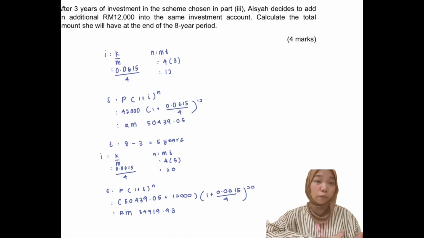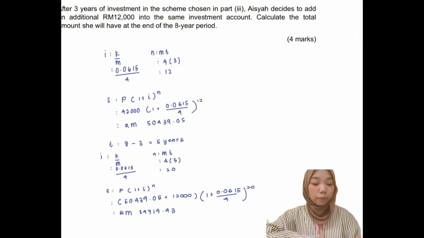Next, we have to find the total amount for the remaining years, which is 8 minus 3 equal to 5 years. And then we just find the values of I and N. I equal to K over M, which is 0.0615 over 4, and then M times T, which is 4 times 5, equal to 20. And then we have to substitute all the values into the formulas.